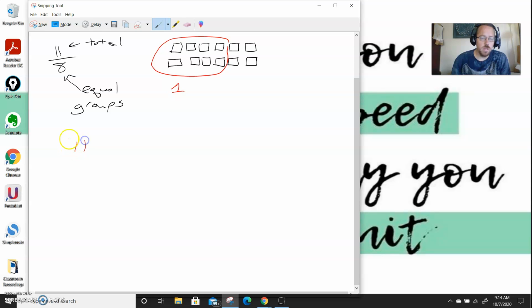I have 11 total, and I want to divide them into 8 equal groups. That gives me 1. I'm going to take 8 away. Oops, I have 12 there. There we go. There's 11. So I'm going to take those 8 away and just focus on these 3 now, because I already know that these 8 make one group. 1 times 8. I have 3 left. Now I have 3 boxes, and I need to divide those into groups of 8.